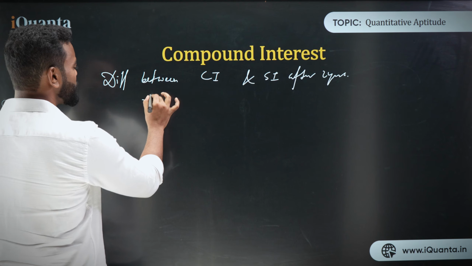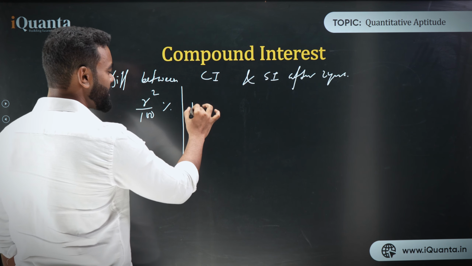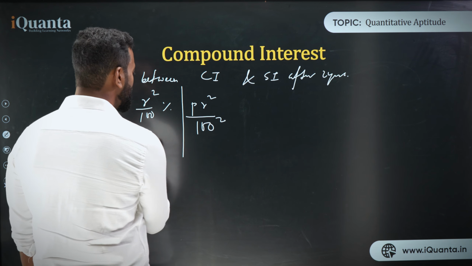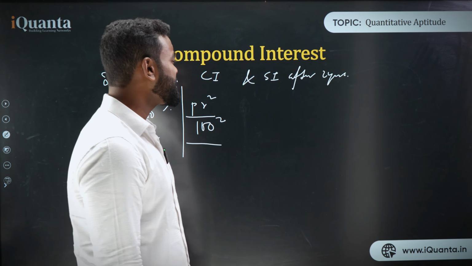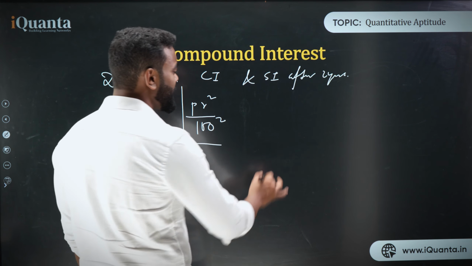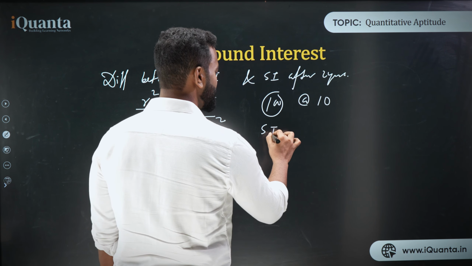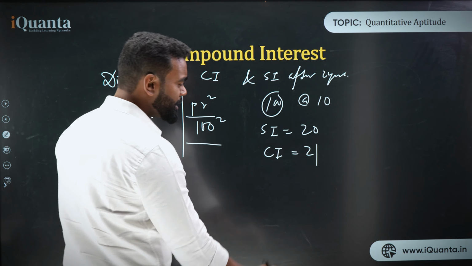The answer is R square upon 100%, and if the principal amount is given, that is P R square upon 100 square. So this is in percentage, this is in amount. So the difference between compound interest and simple interest after 2 years is this. What was the example? Think about 100 and 10%, right? What is simple interest? 20. What was compound interest? 21. So what is the difference here?